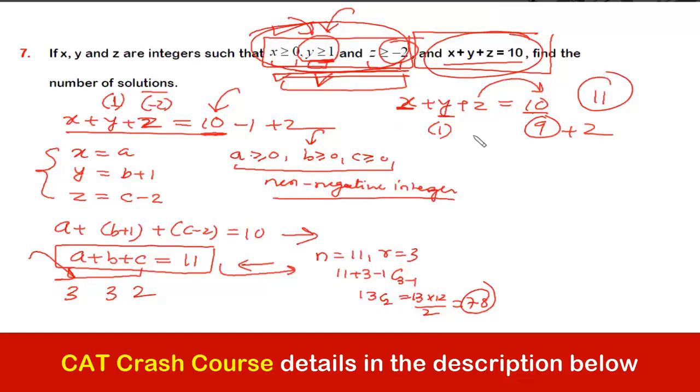Wherein if the third guy doesn't get any apples out of this 11, still it will be 2 short of apple, which is the minimum condition. So now the value of N would be 11 and the value of R would be 3, and straight away we can jump to this case to get this answer. I hope I'm clear, guys. Have you understood the simulation now? Everyone? ठीक है ना? चलो. Okay, so let's move to the next.